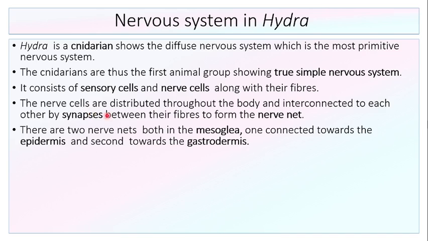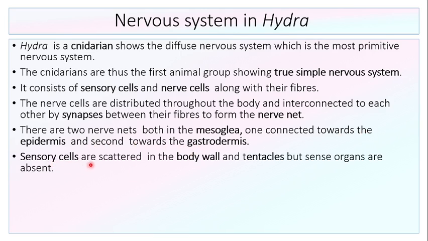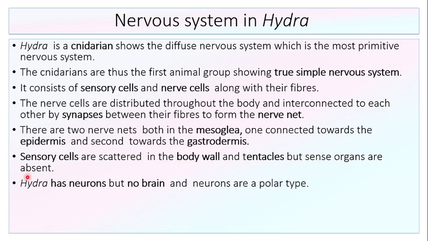So due to formation of these intercommunicating structures, the entire nervous system is in the form of a net-like structure, called a nerve net. There are two nerve nets, both in the mesoglea, one connected towards the epidermis and the second towards the gastrodermis. Sensory cells are scattered in the body wall and tentacles, but sense organs are absent. Hydra has neurons but no brain, and neurons are polar type.